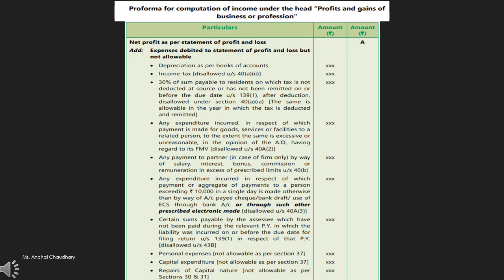These are expenses which were debited to the P&L account but are not allowable as a deduction. You will add on these expenses. Go through these expenses once, then you will understand what expenses you have to add first.